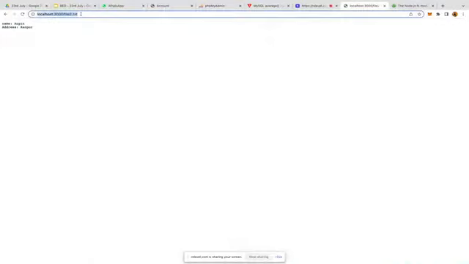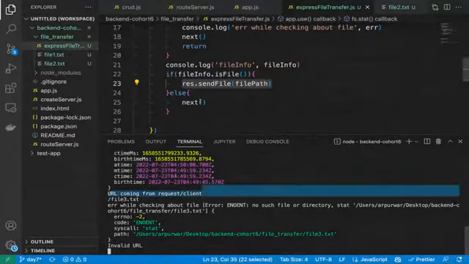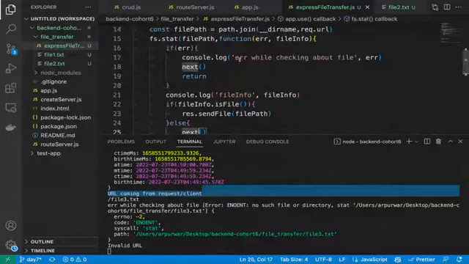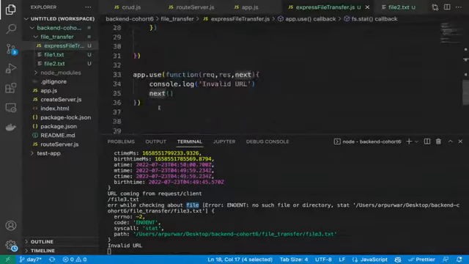Now let's try to return a wrong file, file3.txt, which does not exist. Okay, let's see. Cannot get slash file3.txt. You can see URL coming from there. Then you can see we are getting an error here, because that file does not exist. So now we went into the error part, and then we are doing the next. So that's why it is returning in this part, and then we printed out our logging, invalid URL.